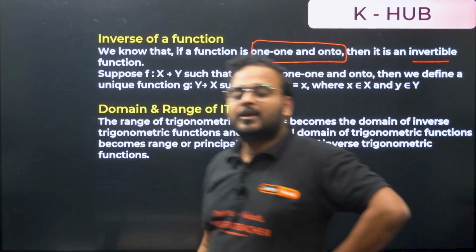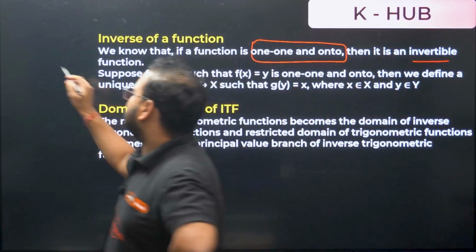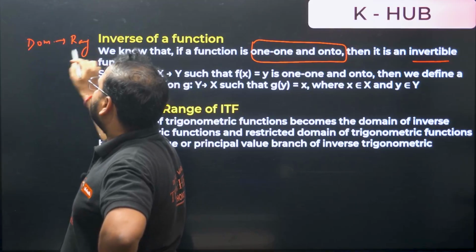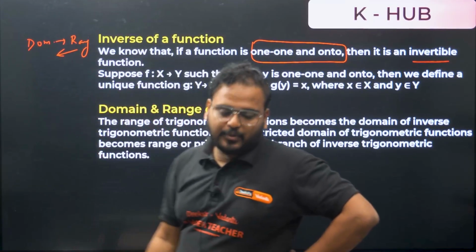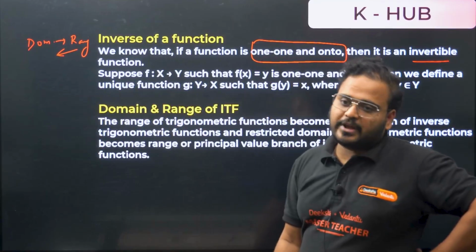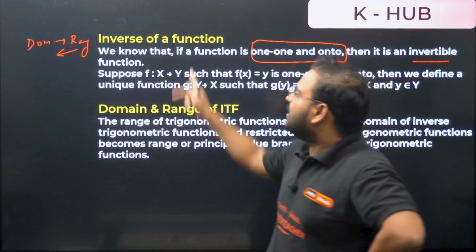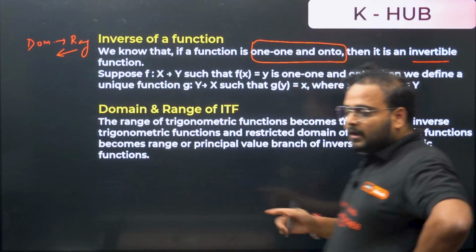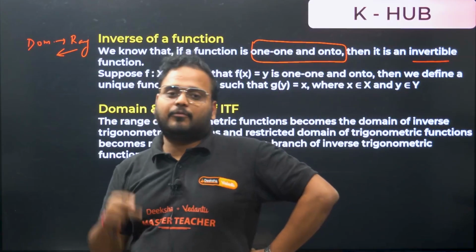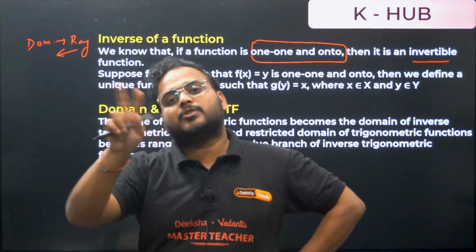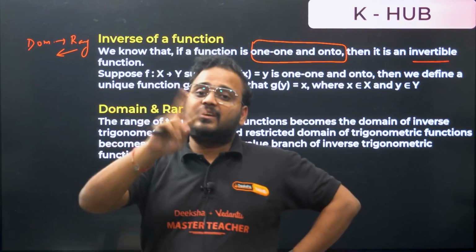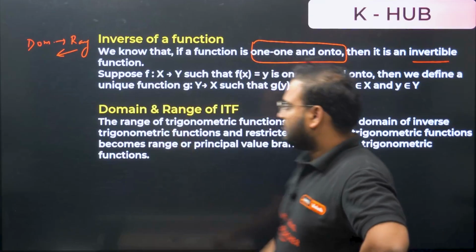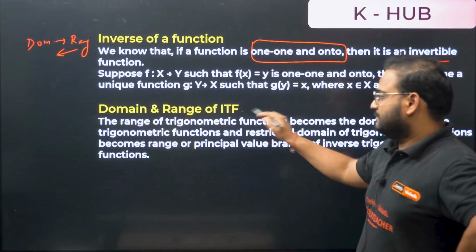And what happens there? Your domain and range interchange. Your domain becomes range and the range becomes domain, if you're looking to find the inverse of a function. Same thing in the case of sine, cos, tan: whatever is the domain, if I take sine inverse, domain and range will basically swap each other. They'll just interchange each other. Alright, domain and range of ITF. Now think about it.